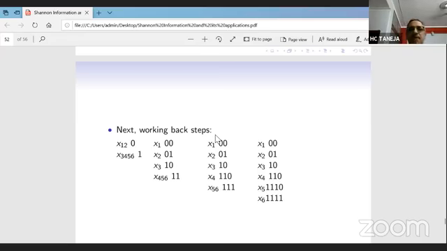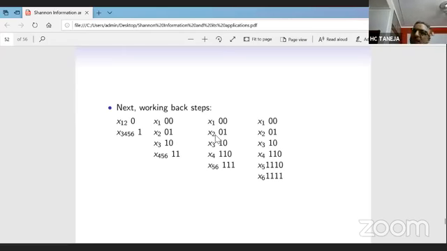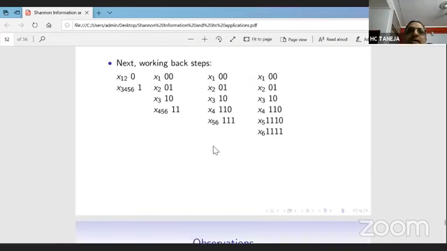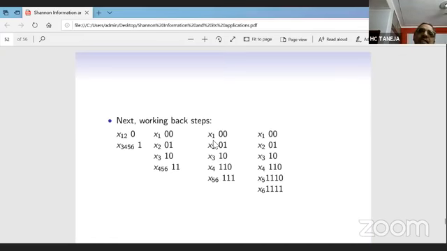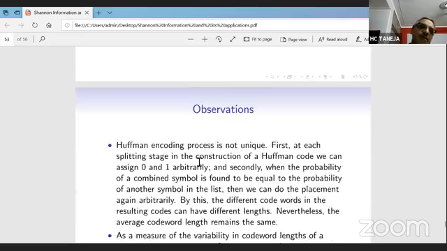This is the way. When n is large, we have well-defined programs in Python to write the code for this. And basically, we observe here that even this code is not unique, because at various stages we had a number of choices. Even at the first stage, we had the choice to give 1 to x12 and 0 to x3456. And also we have choices in between, but whatever choice we exploit, the average length will be the same. So I have just run through a few slides, and I have told you the observations.